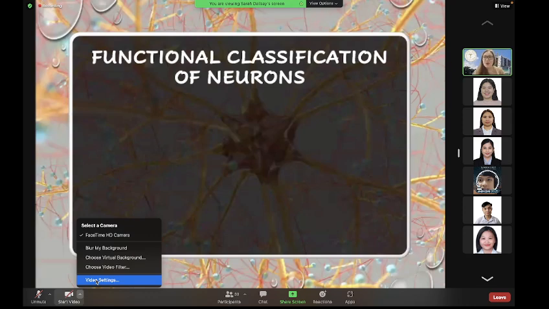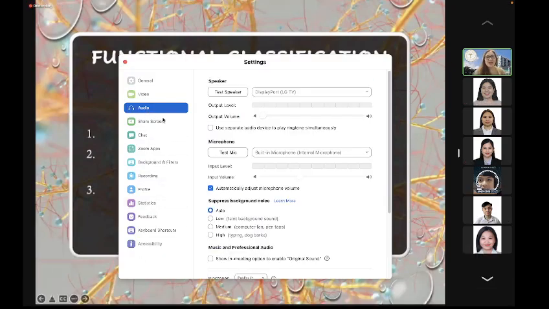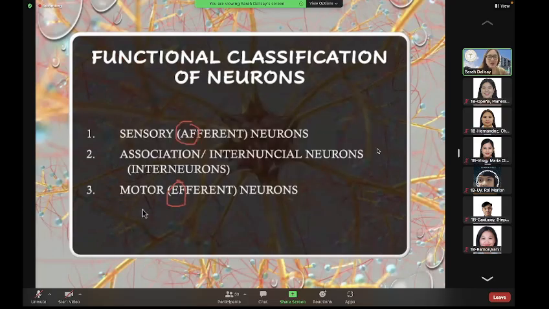Okay, so for the functional classification of neurons, it is divided into sensory or afferent neurons and motor or efferent neurons.